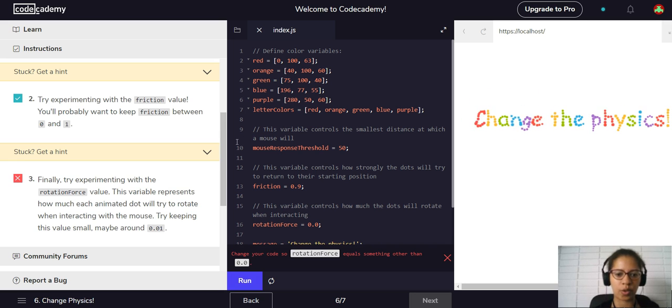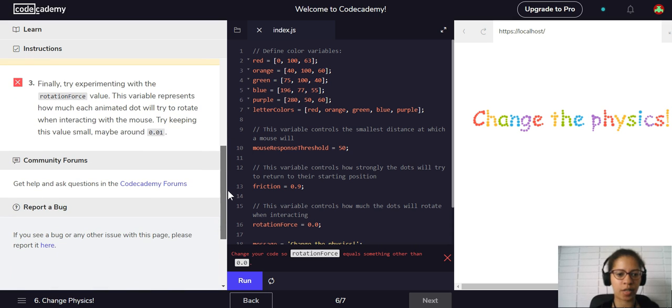Okay, so finally, try experimenting with the rotation force value. This variable represents how much each animated dot will try to rotate when interacting with the mouse. Try keeping the value small, maybe around 0.01. Okay.